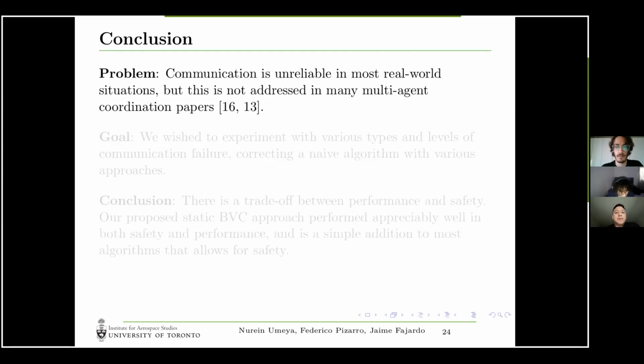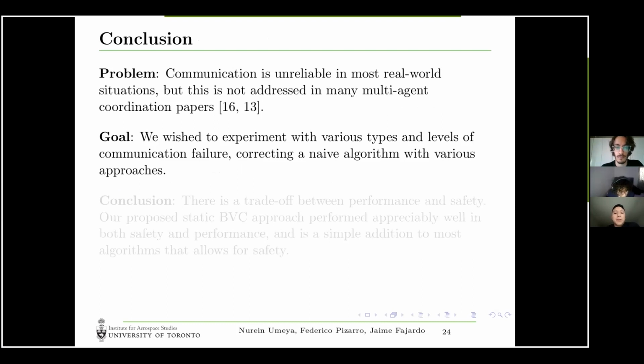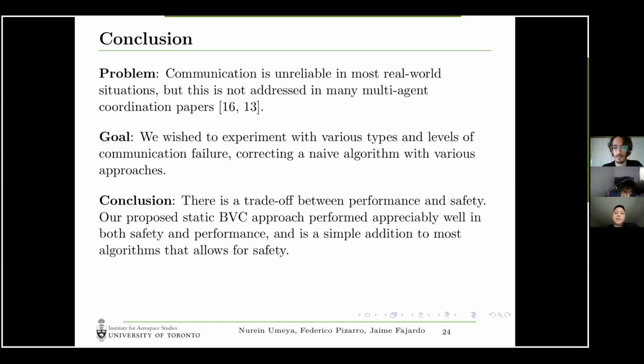The problem itself is that in real life, communication is unreliable, and we saw that this problem is not addressed in many of the multi-agent coordination papers that we discussed. We tried to test in our experiments different types of communication failures and corrected a naive algorithm with various approaches. We conclude that there is a trade-off between performance and safety, and the approach that we consider the best is the BVC, which handles this trade-off pretty well. It is also a simple addition to most algorithms that allows for safety.